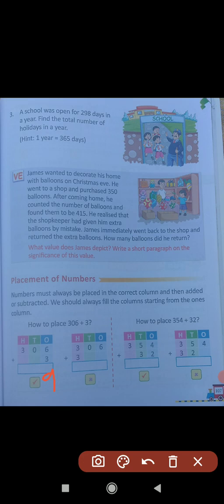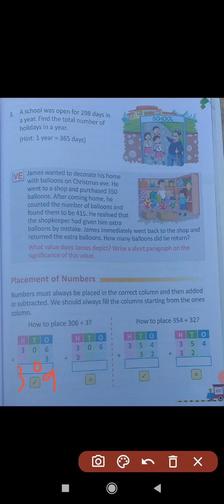And 0 comes directly in the tens place. And because there is no number to add to the 3, this 3 also comes in the hundreds place. So 306 plus 3 is equal to 309. So this is a correct method to write and to add the numbers.